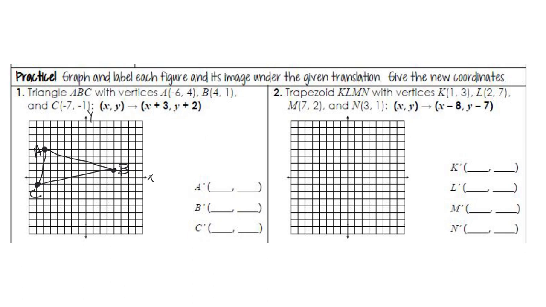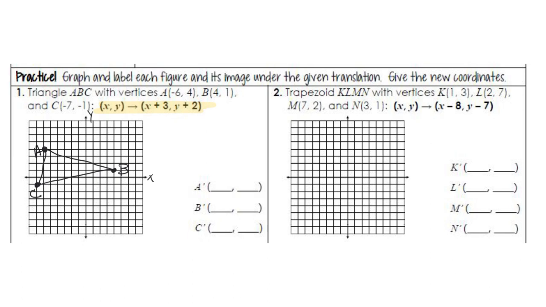This will be positive x, this negative, positive going up, negative going down. The rule I'm given is: to x I add 3, and to y I add 2.